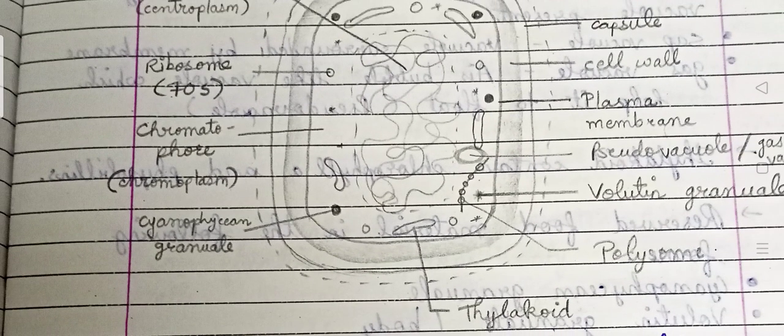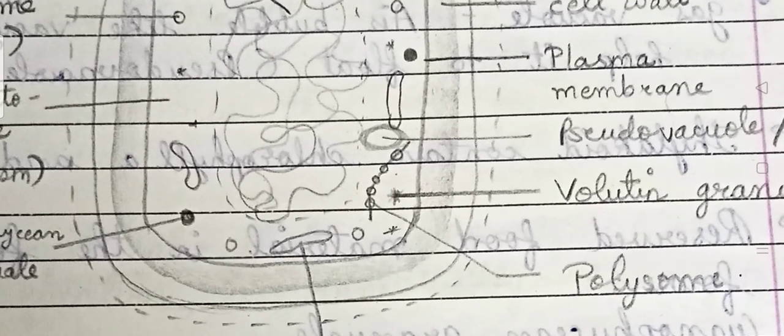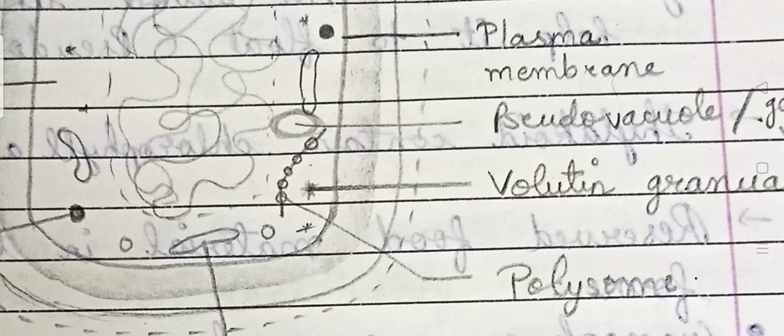Along with that, there is the presence of cyanophycin granules, and the presence of thylakoids, which are directly or very near to the plasma membrane, and they also have polysomes. Here the polysomes are very clear. Polysomes are a long chain of ribosomes bound with the structures of the DNA and genetic material. A whole long strand of ribosomes is attached, and that is called a polysome.